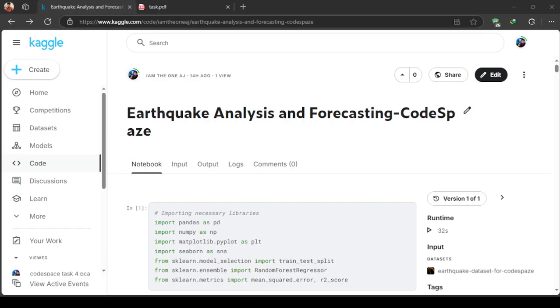Hello everyone. Today I am excited to introduce our project on earthquake analysis and forecasting, which has been given to us by CodeSpace, as we are the ML interns at that company. In this project, I have analyzed and predicted future earthquakes which may happen, using ML models.